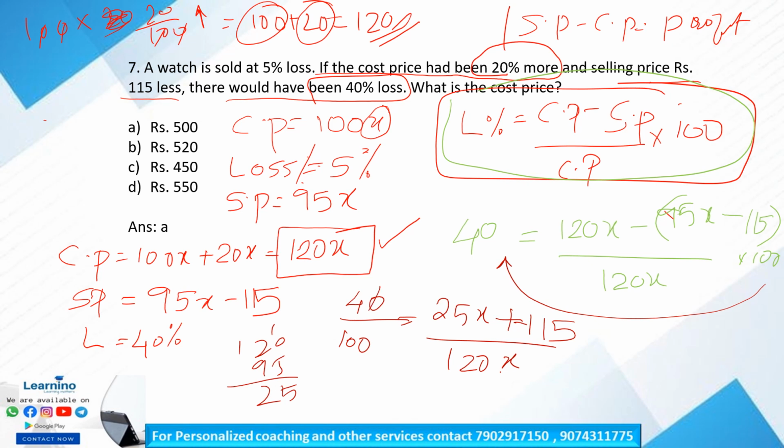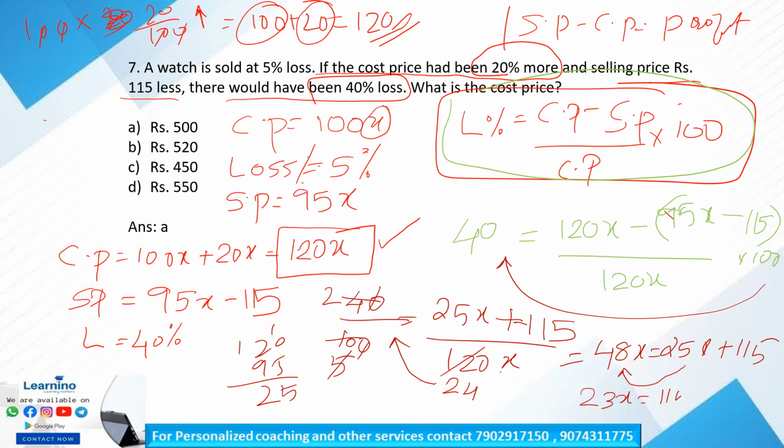By cancelling this we will get 2 by 5. Again cancel this, so 2 by 24x. 24x to this side, therefore 48x is equal to 25x plus 115. 25x to this side, that is equal to 23x is equal to 115.